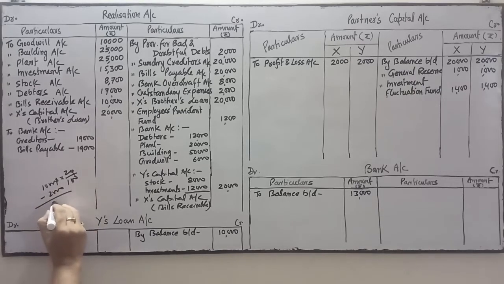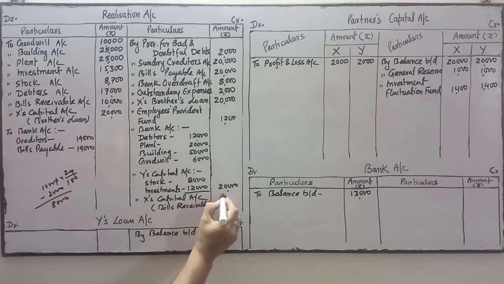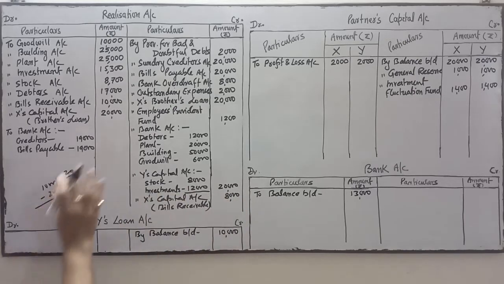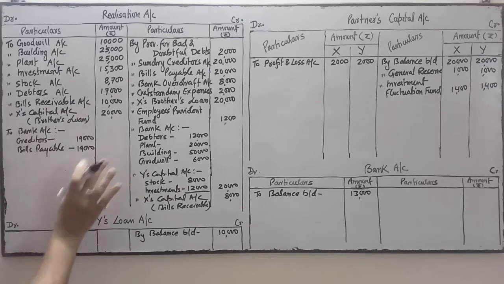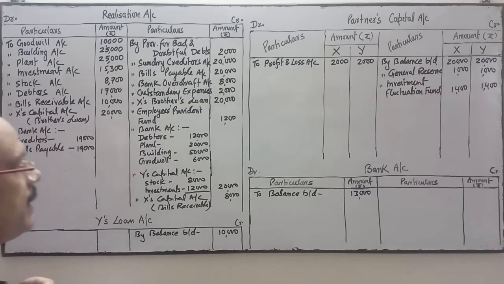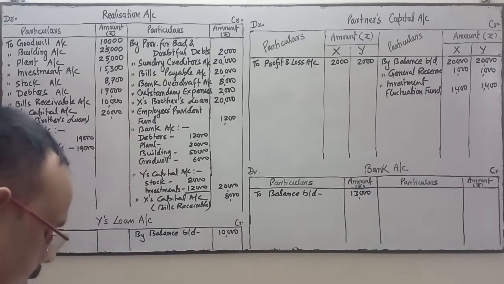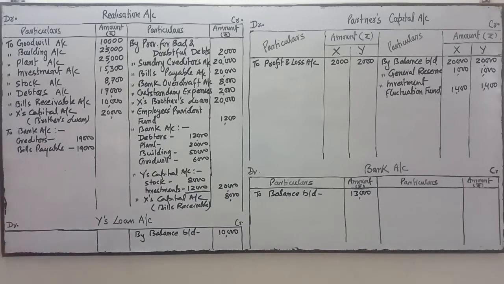So 8,000, which means he has taken the bills receivable at rupees 8,000 after deduction of the discount. Realization expenses are 2,000, to bank account. This will come under the bank account, 2,000.